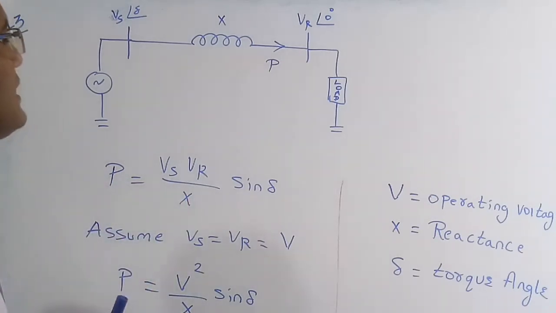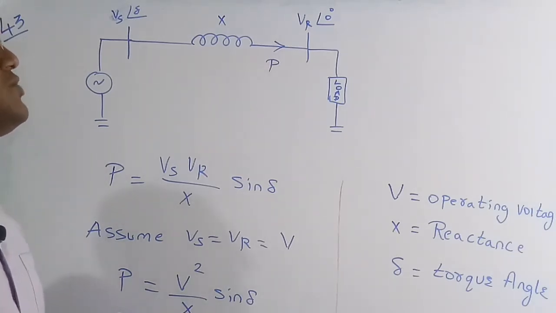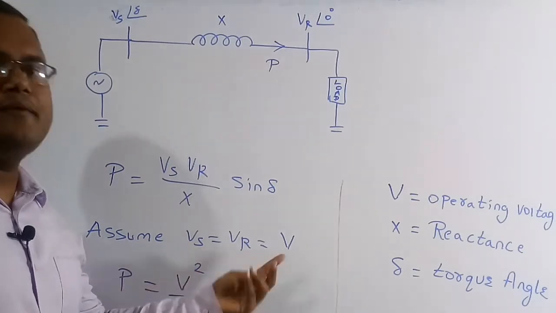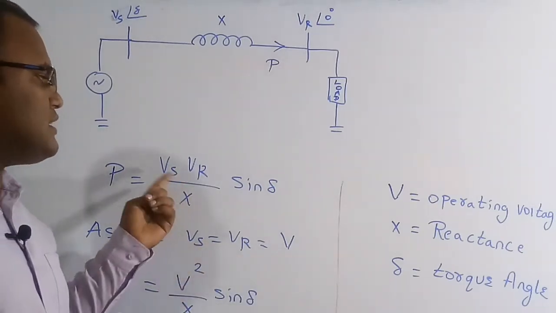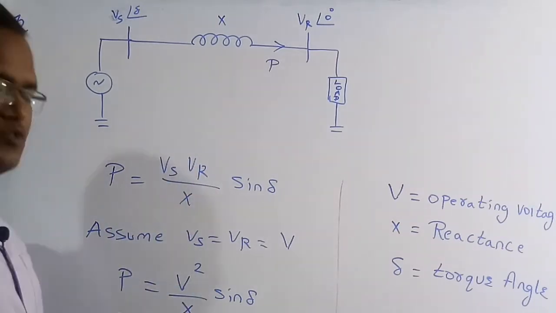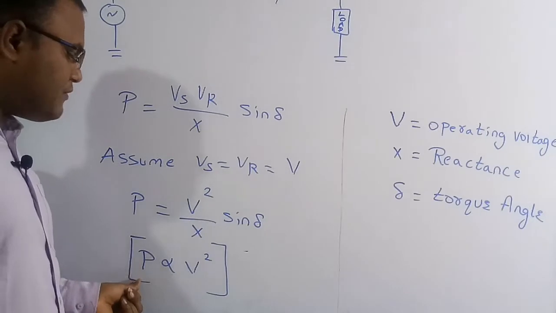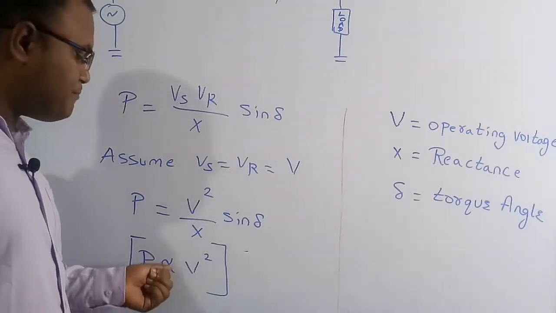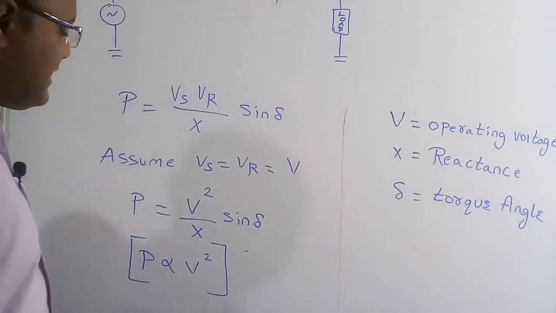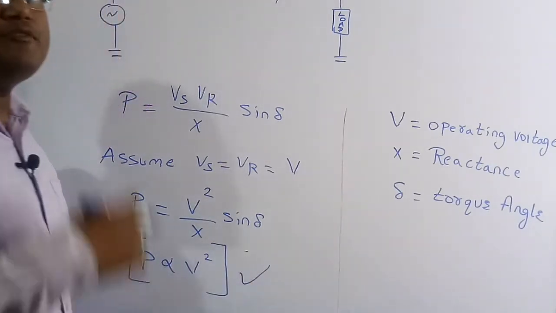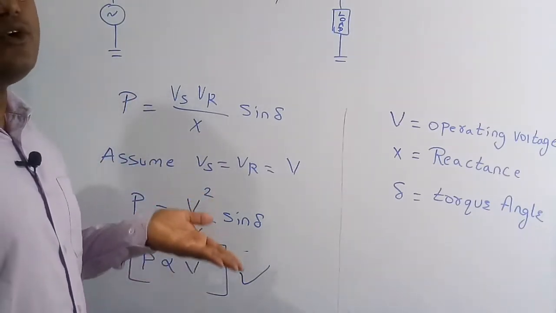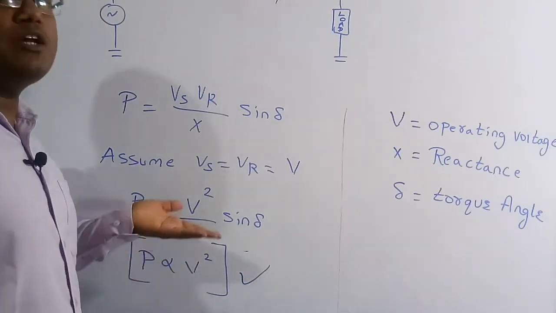I am going to assume that the magnitude of the sending end voltage is equal to the magnitude of the receiving end voltage. So Vs is equal to Vr is equal to V. If you substitute here, V into V is nothing but V square. So P is equal to V square by X sine delta. From this we can easily say that power transmission through a line is directly proportional to the square of the line voltage or the operating voltage. So if you want to increase the capacity of the power in a transmission line, then you have to increase the voltage of a line. Then they both are going to increase.